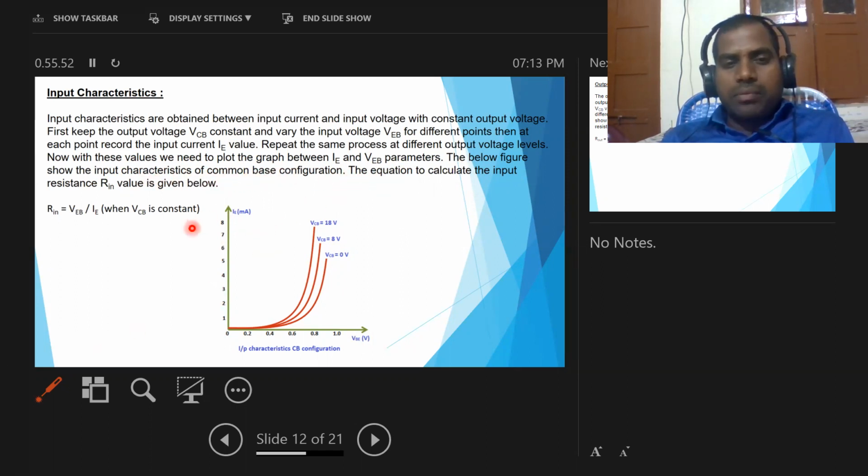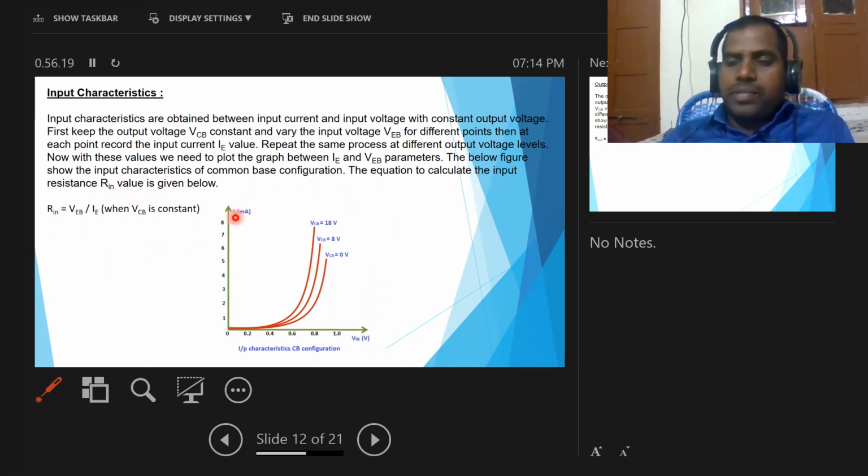After taking the values, we can draw a graph in between input current and input voltage. Now we can get different curves like this. This graph gives the input characteristics of the common base configuration. Here is the equation to calculate the input resistance, Rin.